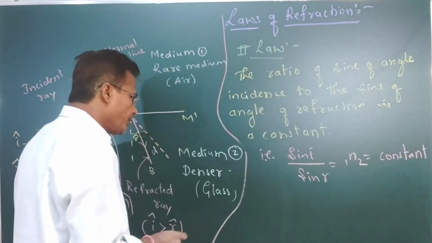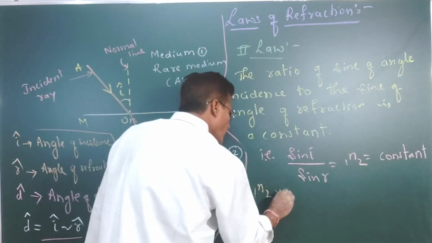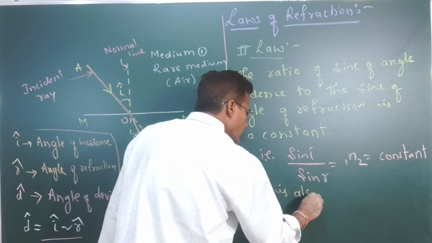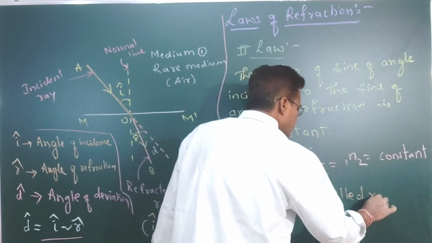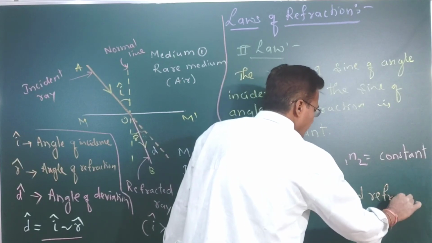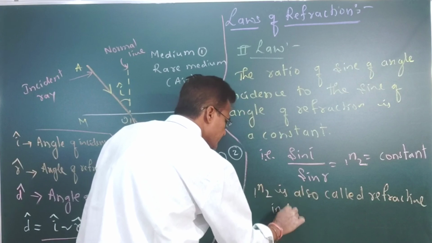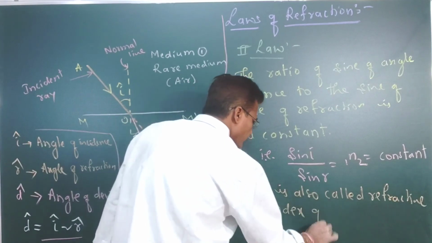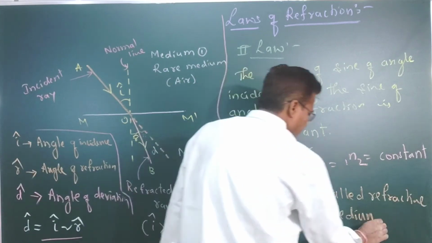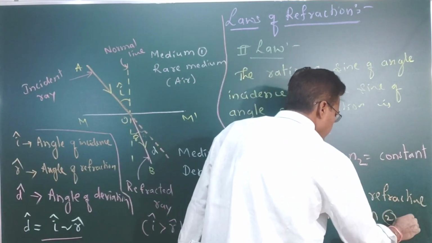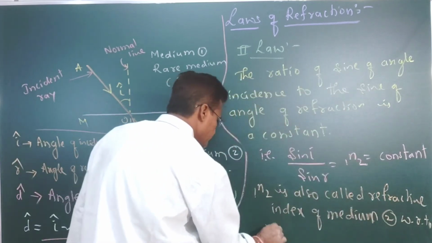So 1n2 is also called the refractive index of medium 2 with respect to medium 1.